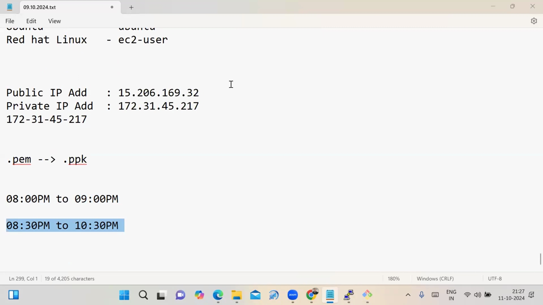What we have default username, is it possible to change that username also? Which username? For Amazon Linux, the username is EC2-user. The username is same, no need to change. They are given the default. Amazon Linux does not provide that provision. The EC2-user is for Amazon Linux or Red Hat Linux. In Ubuntu, the username is Ubuntu. They are not given that provision, but in Azure, that provision is there.